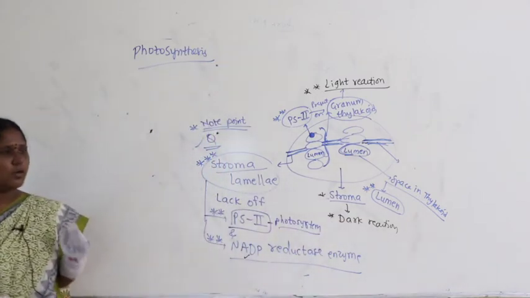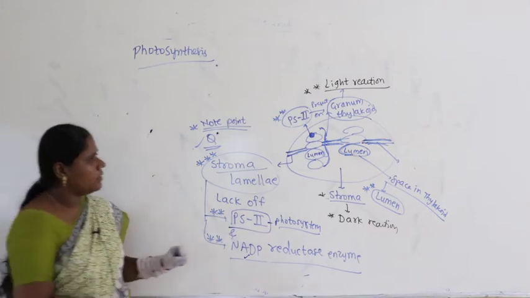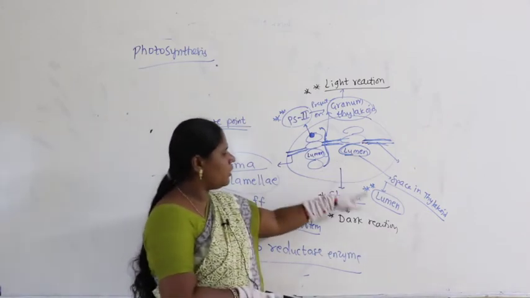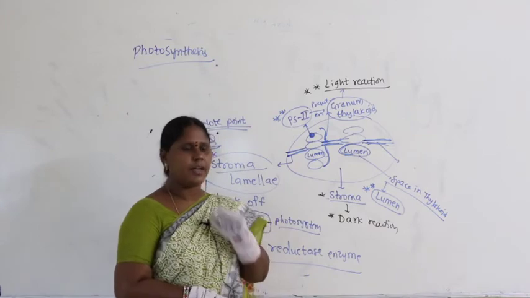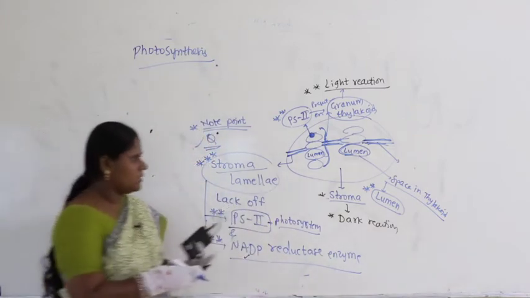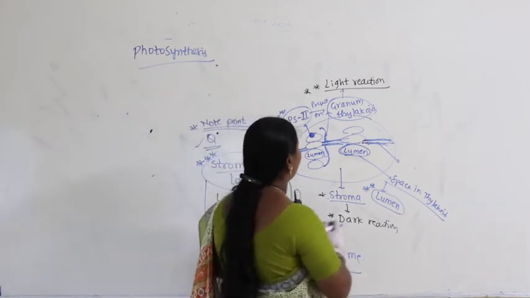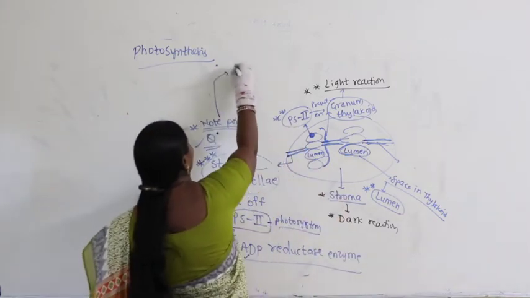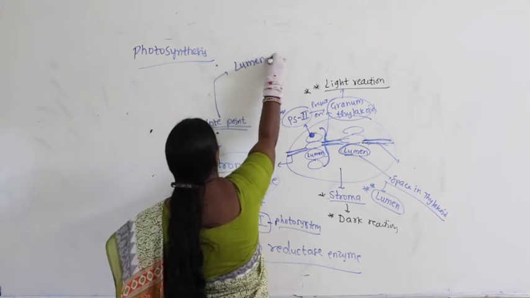Okay. And regarding lumen, I will tell you: here splitting of water occurs and lumen is called the proton reservoir. At the end of the concept I can tell you, but because here you can take it as a simple point, I am writing one more note point about the lumen of thylakoid.